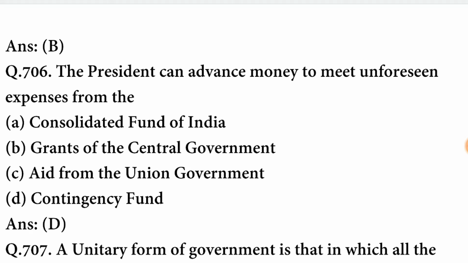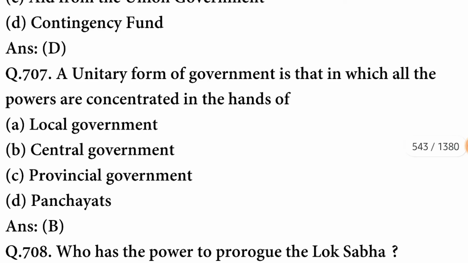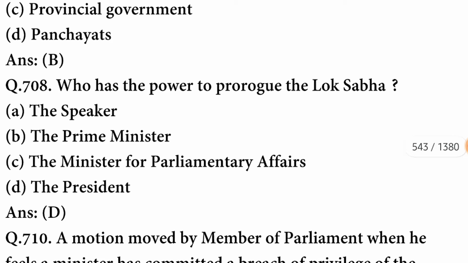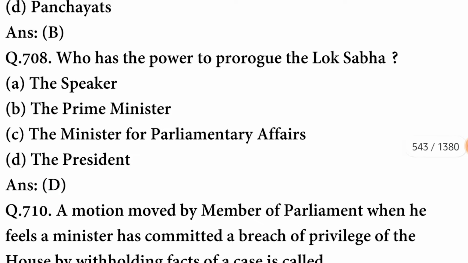The President can advance money to meet unforeseen expenses from the contingency fund. The option is correct. A unitary form of government is that in which all the powers are concentrated in the hands of the central government. Who has the power to prorogue the Lok Sabha? The power to prorogue Lok Sabha is held by the President.